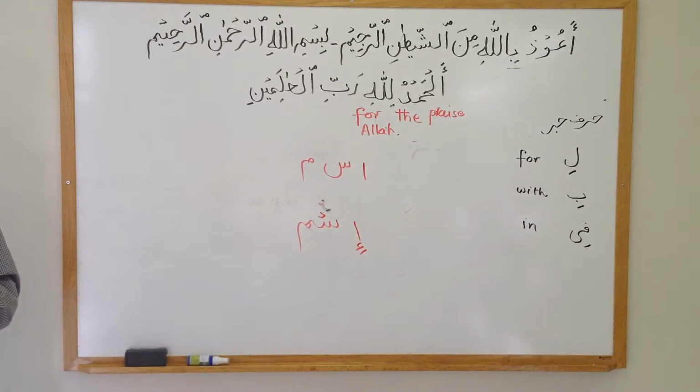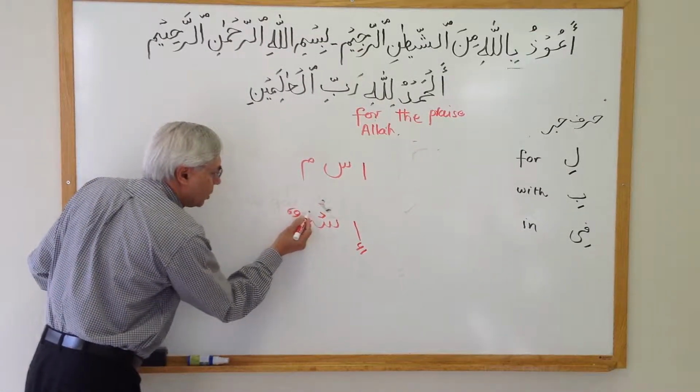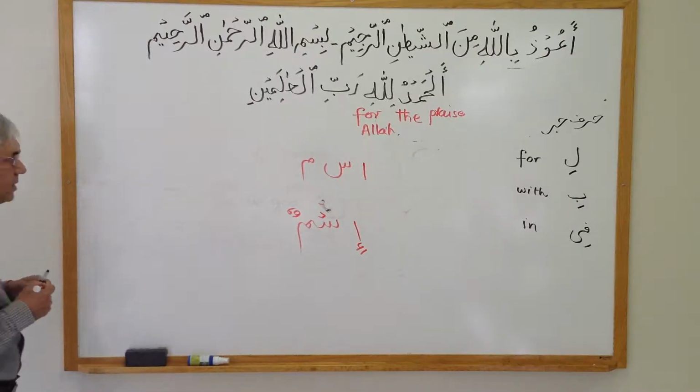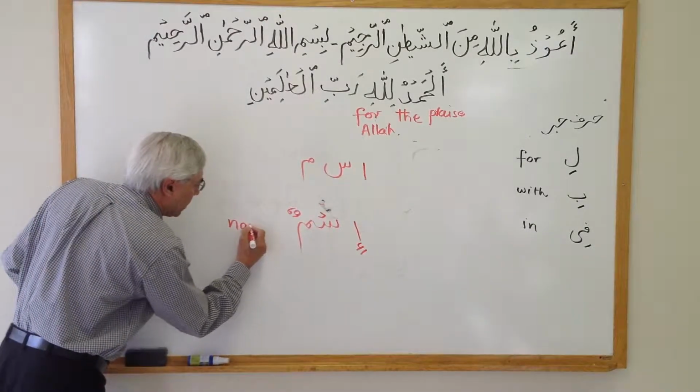So now this sound will be Is, just like Hum. Third letter always is going to have two dhammas with the sound of Noon. Ismun. Ismun is a word, a noun, and its meaning is name.